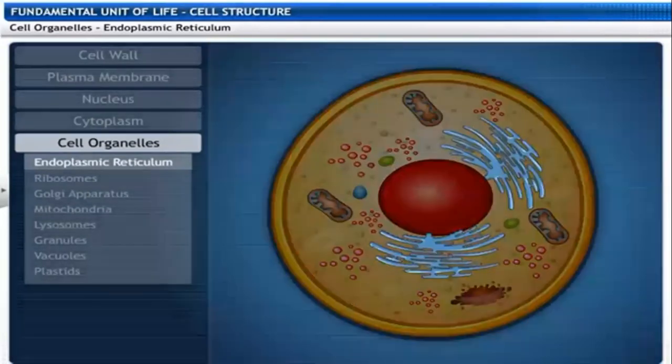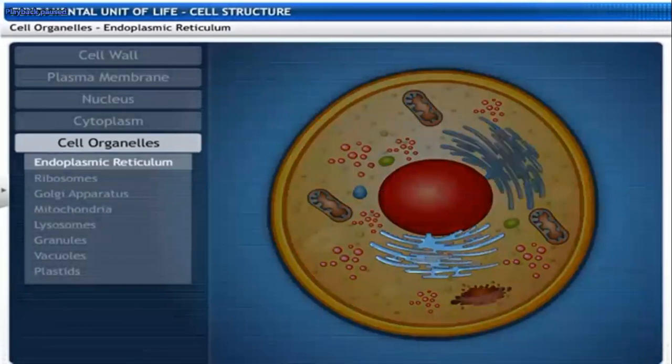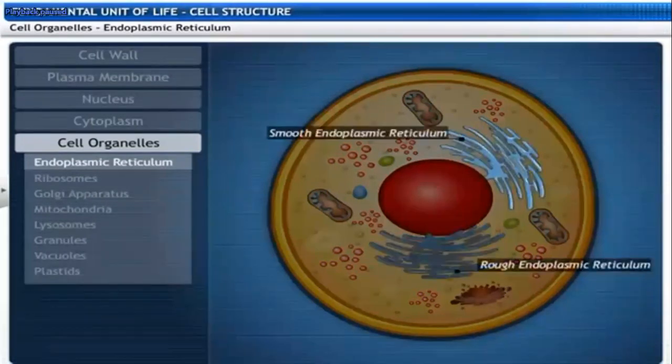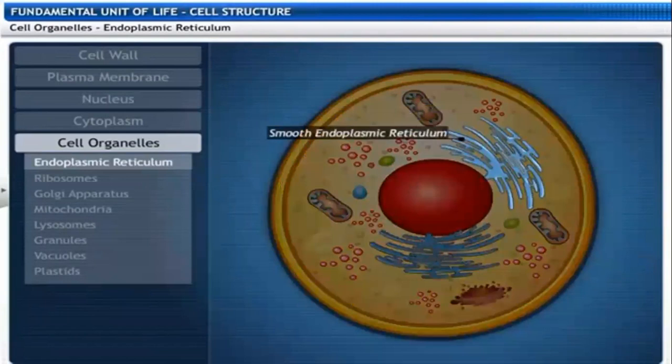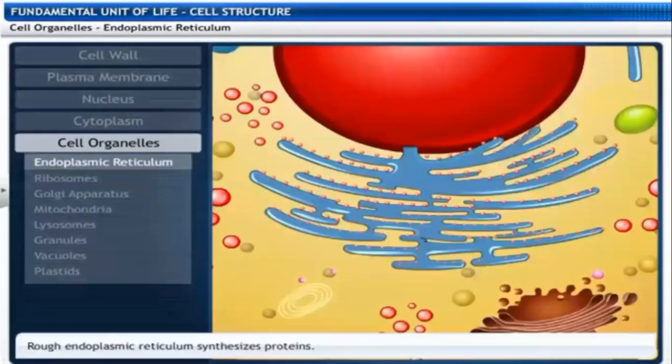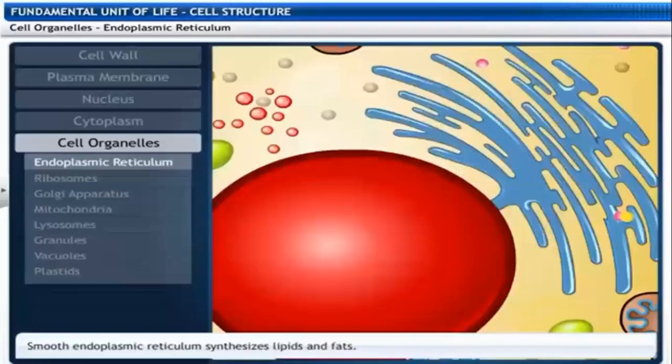There are two types of endoplasmic reticulum, simply called ER. One is the rough endoplasmic reticulum, RER. The second one is the smooth endoplasmic reticulum, SER. Rough endoplasmic reticulum has ribosomes present on it, while ribosomes are absent in the smooth endoplasmic reticulum. Rough endoplasmic reticulum is responsible for synthesizing protein, while smooth endoplasmic reticulum synthesizes lipids and fats.